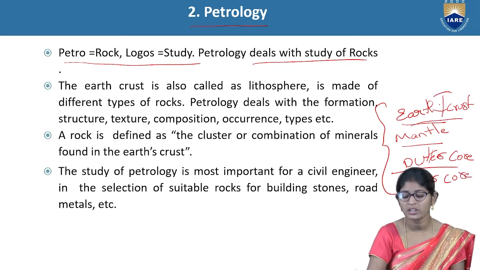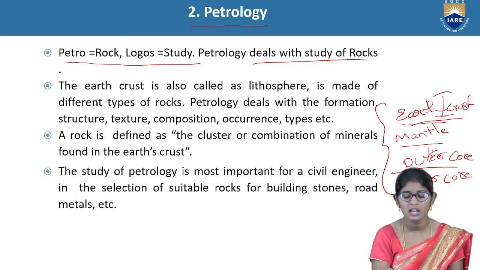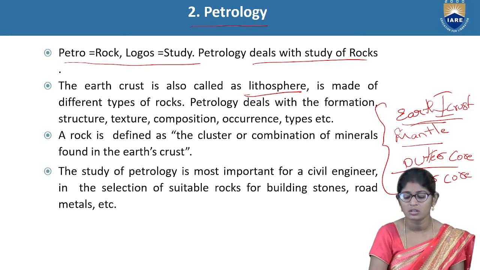The top layer of the earth crust is also known as lithosphere. It is made of different types of rocks, and minerals also act in the rocks.